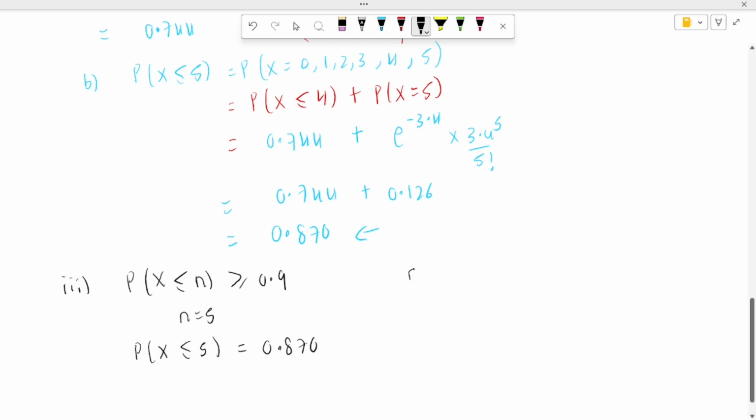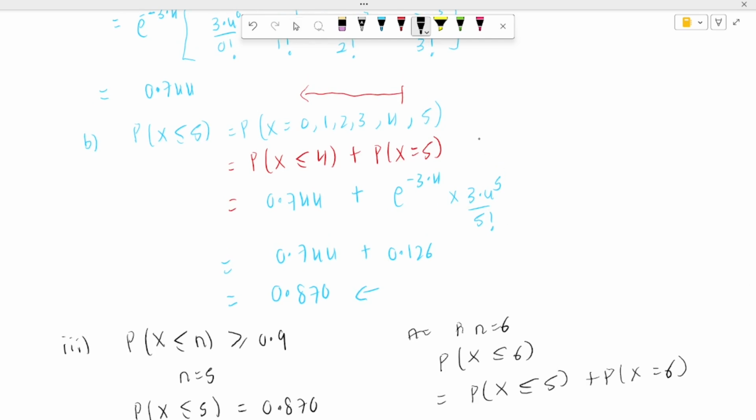We want it to be greater than or equal to 0.9. So let's try n is equal to 6. So we need to find probability x less than or equal to 6, and this is equal to probability x less than or equal to 5 plus probability x equal to 6. Same logic as above.